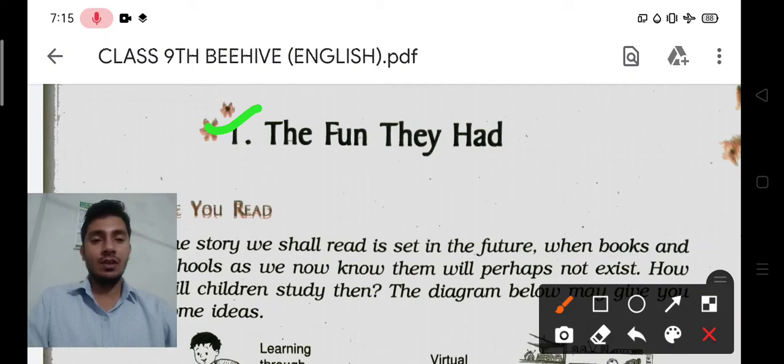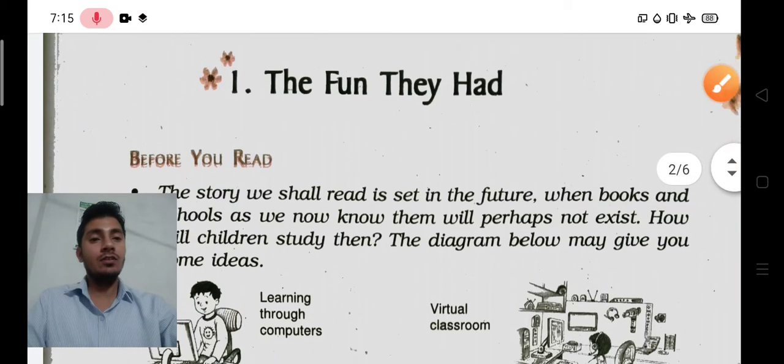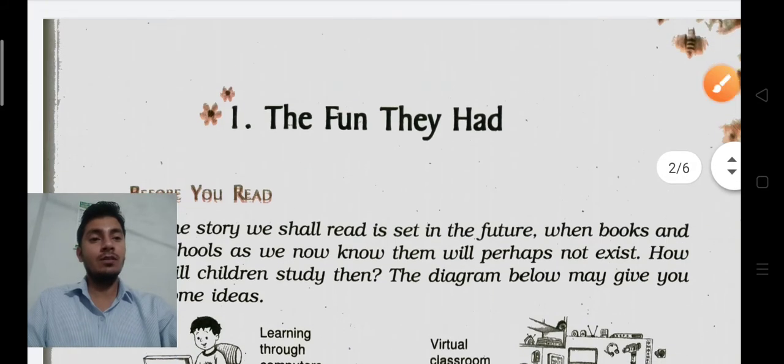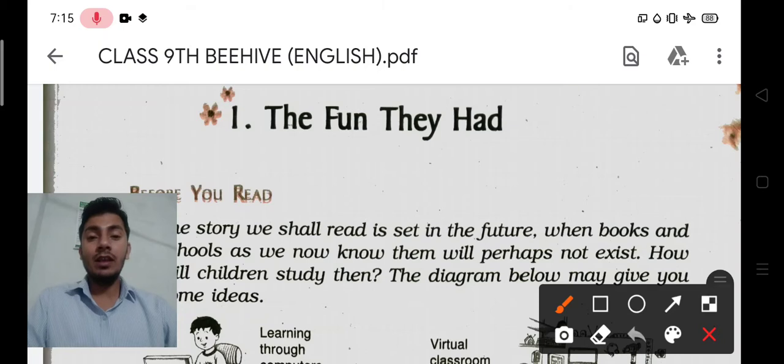Okay, so all these things we will know through this chapter, and we will understand what is given in this chapter. So first you can see over here, The Fun They Had. So you have understood the meaning of The Fun They Had, because in this chapter they were thinking about their ancestors.